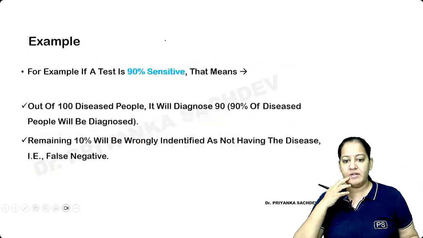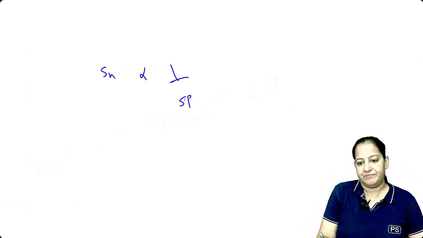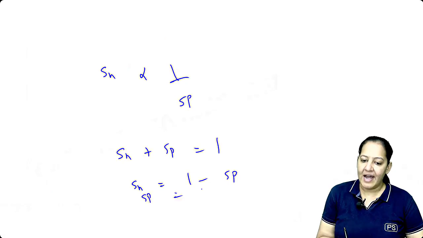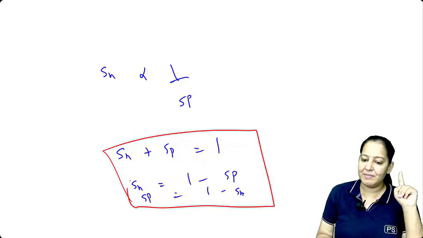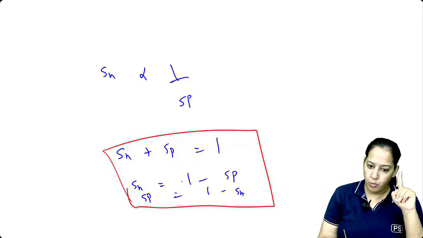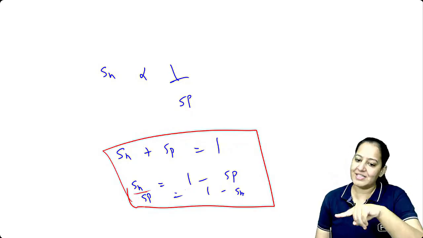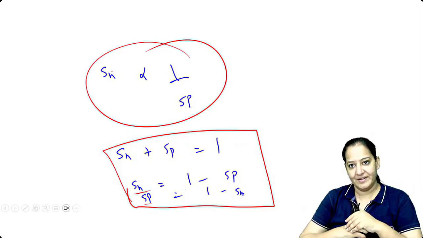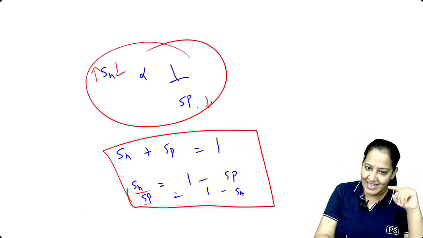And yeah, one more thing. Sensitivity is inversely proportional to specificity. Sensitivity and specificity sum to 1. So sensitivity is equal to 1 minus specificity, and specificity is equal to 1 minus sensitivity. Learn it. The sum is 1, so one of them is equal to 1 minus the other. So they are inversely proportional to each other. Finally, I concluded: the test having more sensitivity has less specificity. The test having less sensitivity has more specificity.